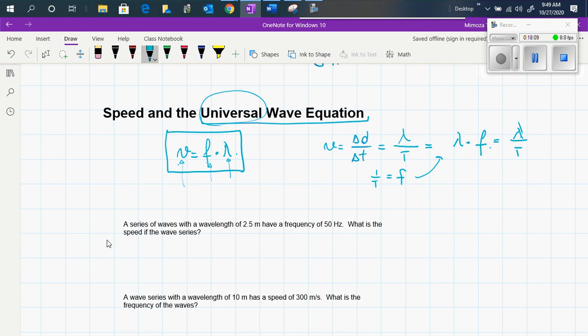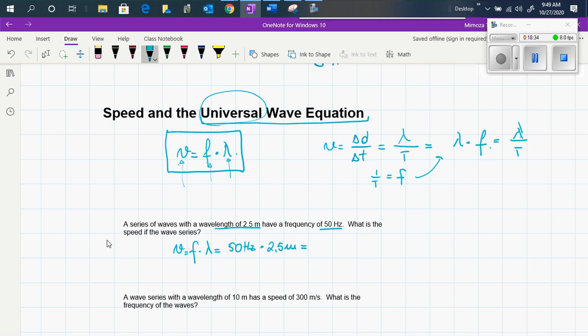A series of waves with a wavelength of 2.5 meters has a frequency of 50 hertz. What is the speed? So the speed is frequency times wavelength. The frequency is 50 hertz and the wavelength is 2.5 meters. What does that mean?